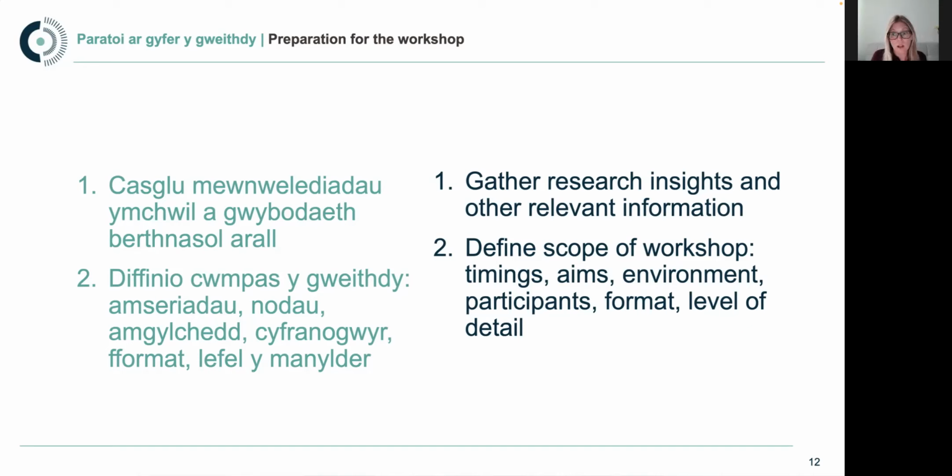Once you've done that, then it's thinking about what the scope of the workshop is. What are the aims of the workshop? What are you hoping to achieve from that? Also just practicalities, the timings of the workshop, where it's going to take place, is it going to happen online, is it going to happen in person? And then what materials and software are you going to need, what are you going to map in? You can map in lots of different places. In Excel, on a PowerPoint slide, on paper. Kitchen roll was one of Liam's suggestions before, post-it notes.